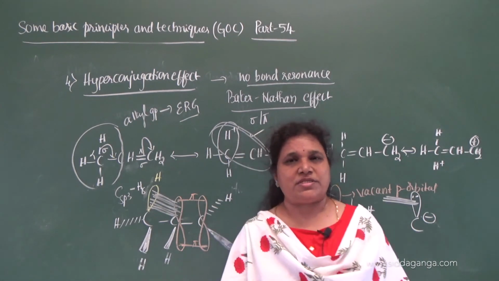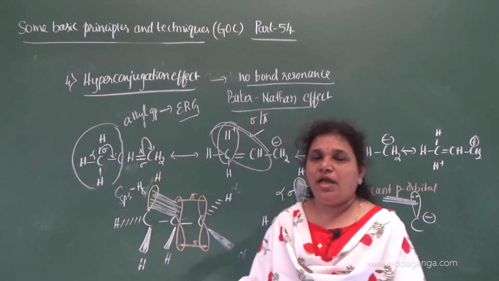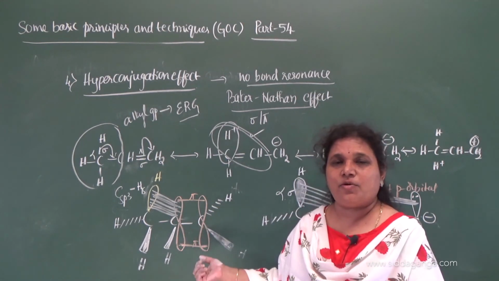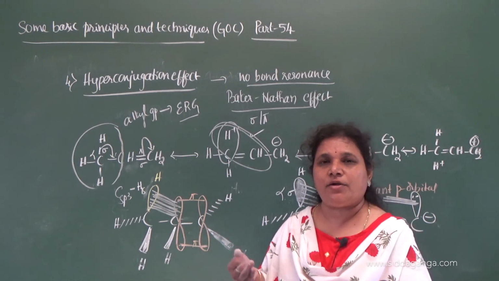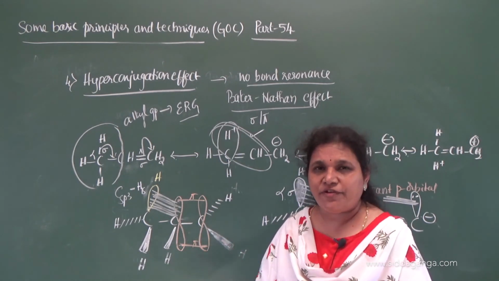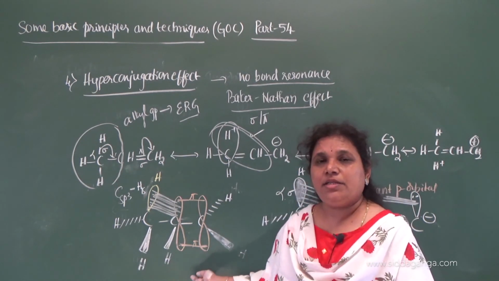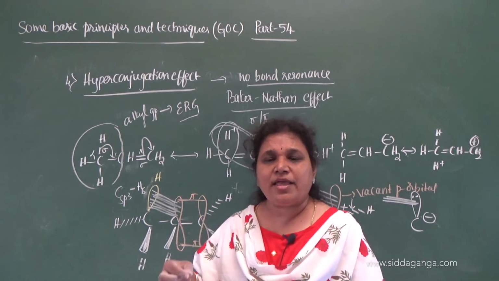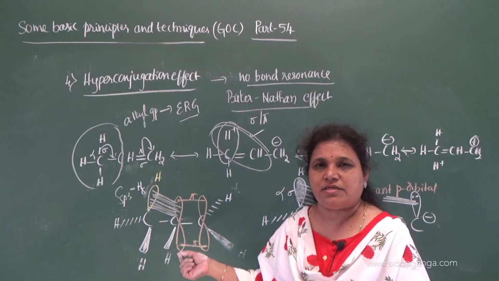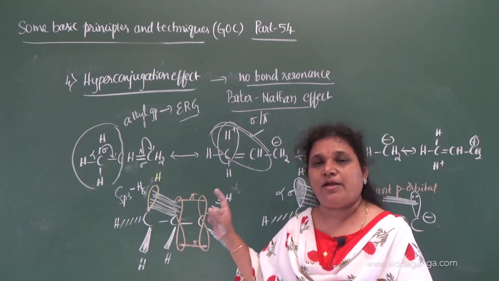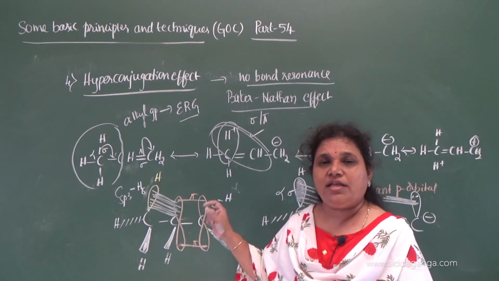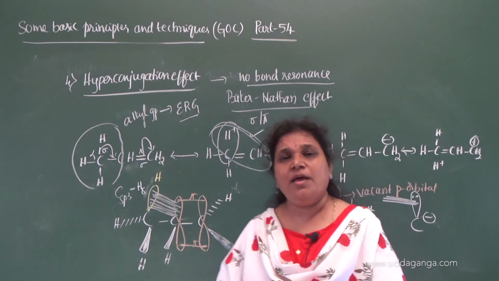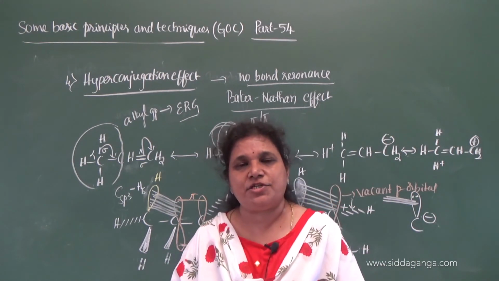What is the consequence of this effect? It tells about the relative stability of alkenes, substituted alkenes. It tells about the relative stability of carbocation, carbanion, and also carbon free radical, and it tells about the ortho and para directing nature of the methyl group when it is attached to benzene. So whenever the methyl group is attached to the benzene ring, it gives an ortho and para direction, or it gives a mixture of ortho and para disubstituted products.